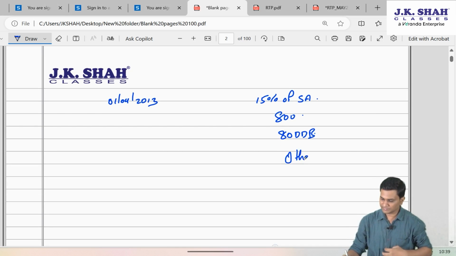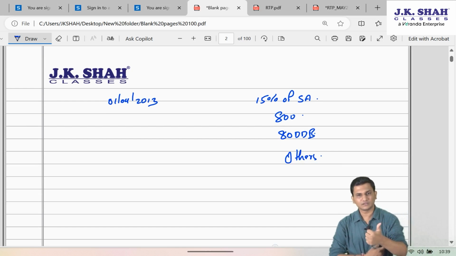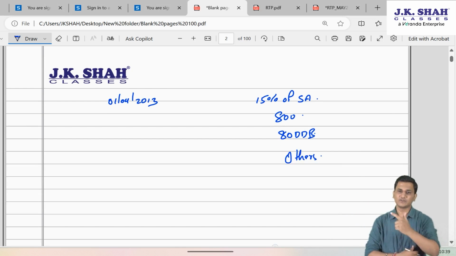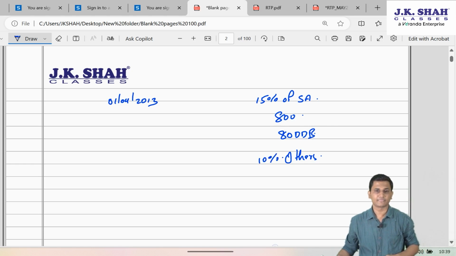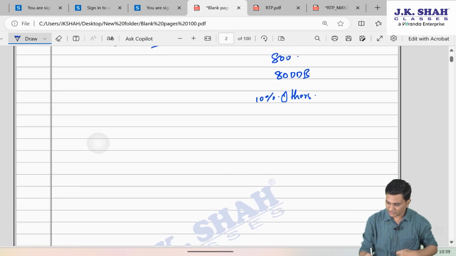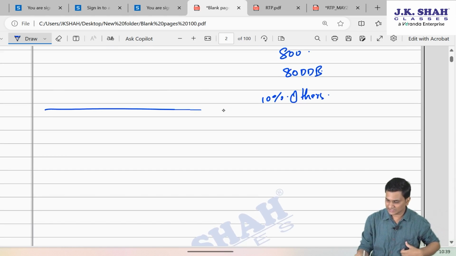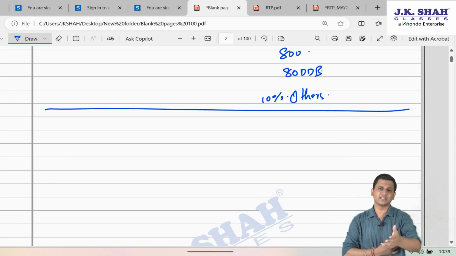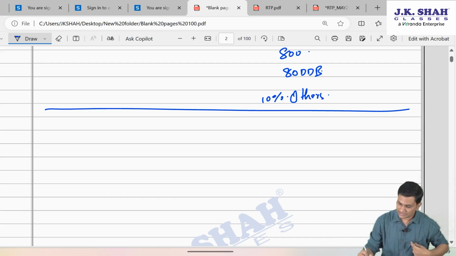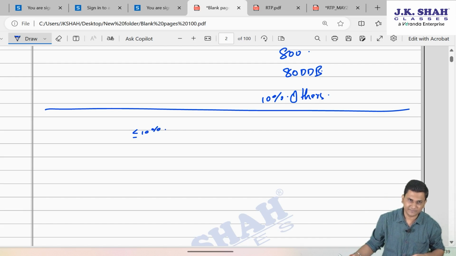For all the other people, like people who are not even disabled and people who are not suffering from any of those diseases, for them the percentage is still 10%. So if a life insurance policy has been taken for a non-disabled person, in such case the premium percentage is still less than or equal to 10%.